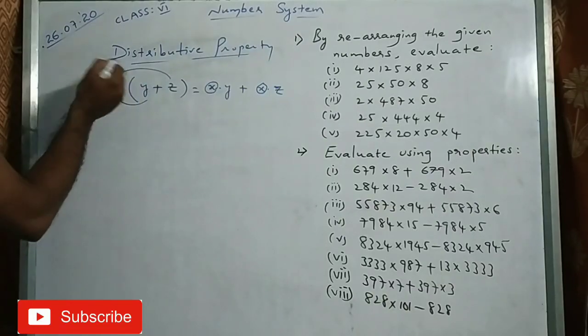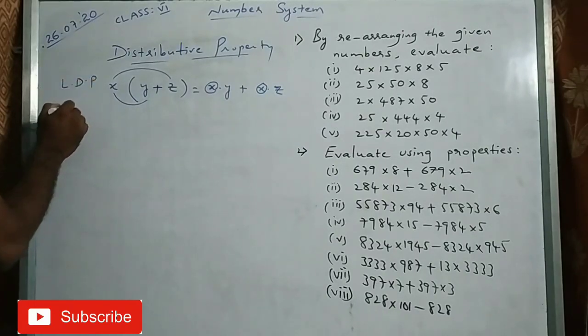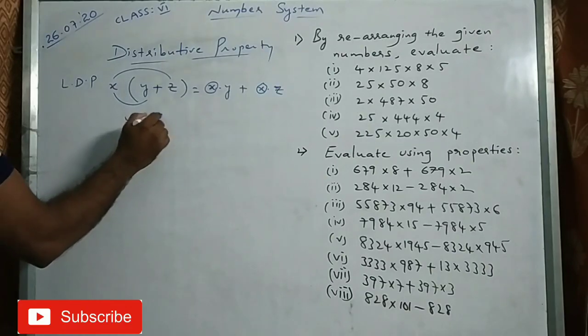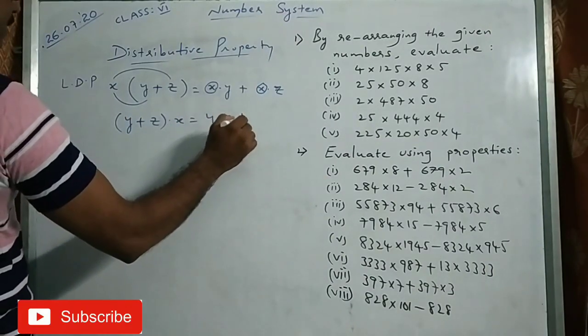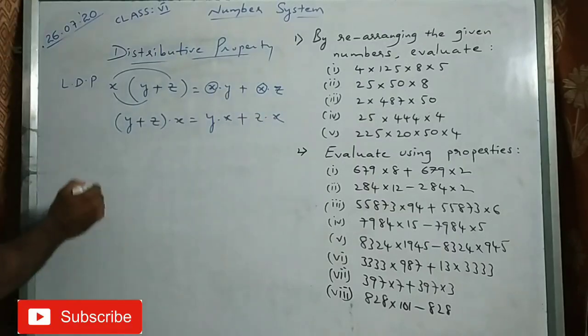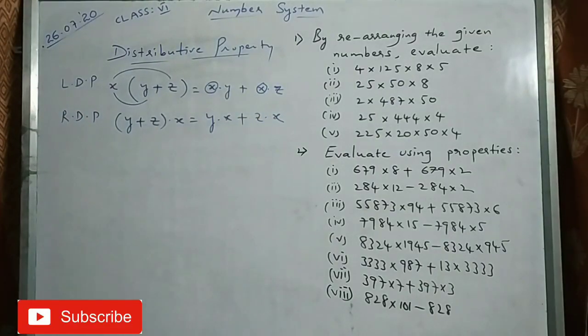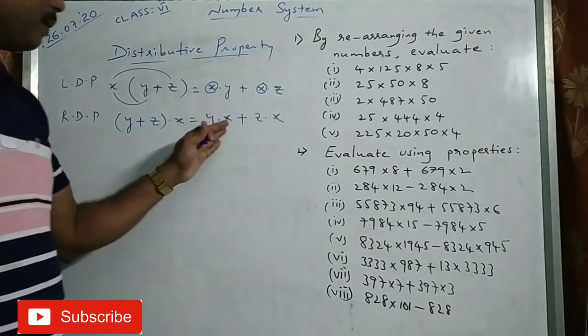Since x lies on left side, this is called the left distributive property. Suppose if this x is on right side, like y plus z into x equal to y into x plus z into x, this is called right distributive property. If x is on left side, left distributive property. If x is on right side, right distributive property.